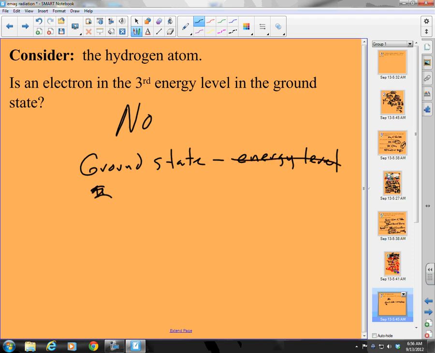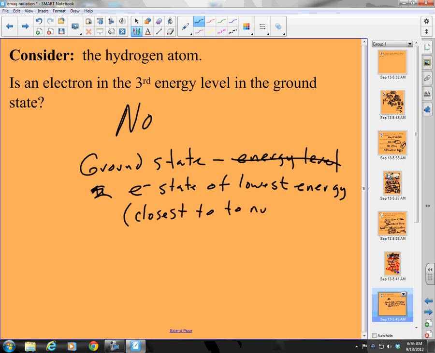I'm going to say it a different way. This is the electron state of lowest energy. I like that better. And by lowest energy, that means closest to the nucleus. Now, sometimes if I have multiple electrons, then I may not always be in n equals 1. I might be in n equals 2 or n equals 3. So my ground state is the electron state of the lowest energy for the electron.